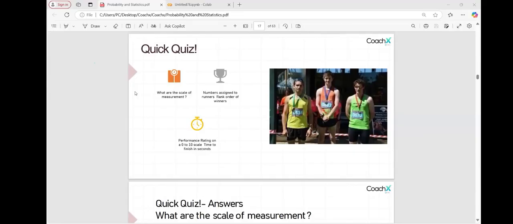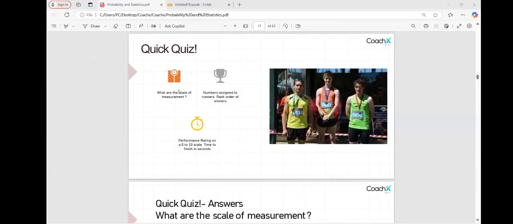It can be interval or ratio, I think. If you are saying it is interval, I agree with you. But if you are saying ratio, I'm not. You have to explain to me how it is ratio.